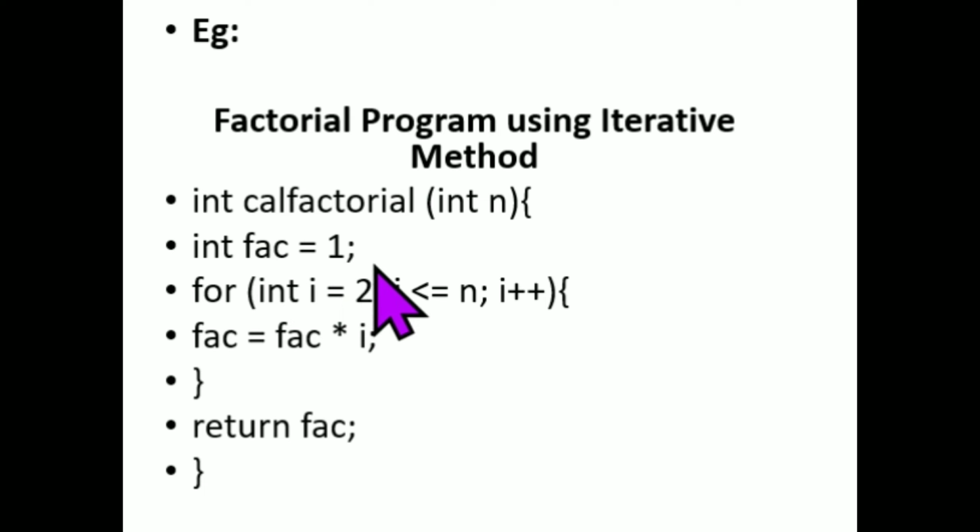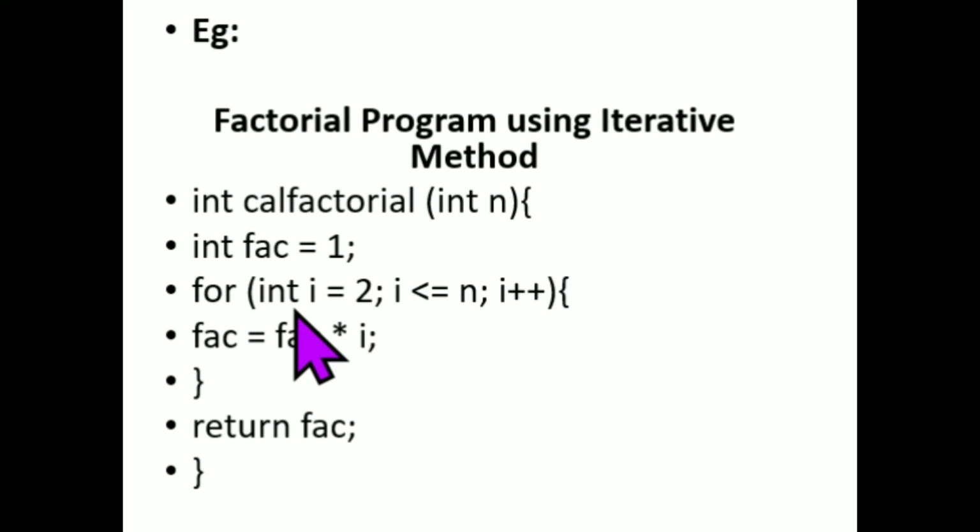Next, we start the for loop: for int i equal to 2. Here we assign i equal to 2. This is the structure for writing a for loop.